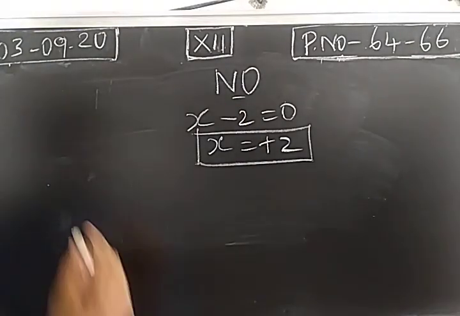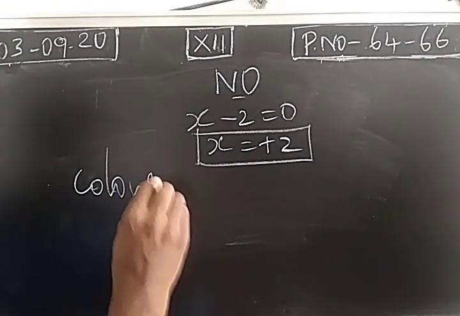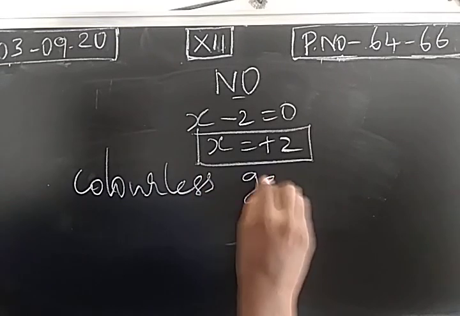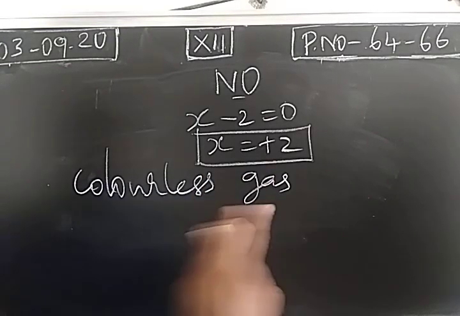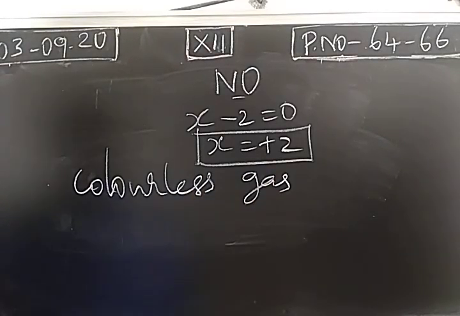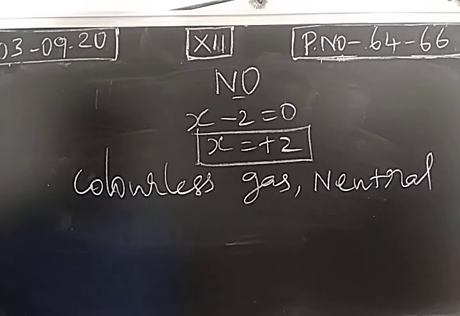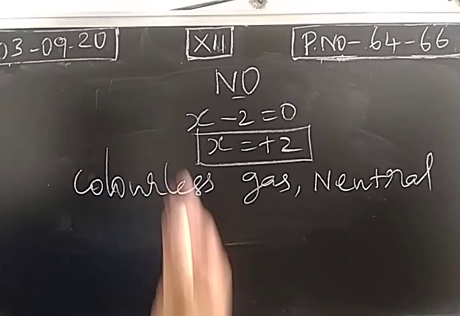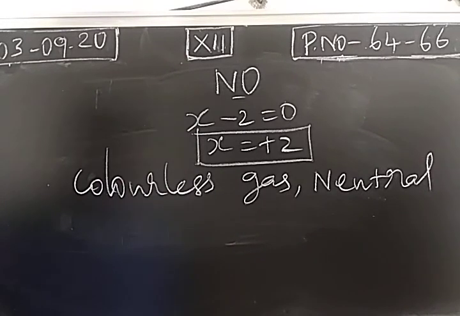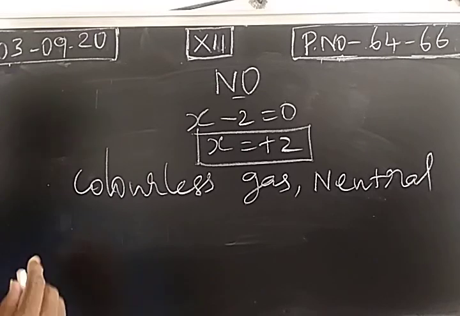And this is a colorless gas. Its physical state is gaseous, it is colorless in nature, and it is neutral in nature. So it is not acidic. Generally, non-metallic oxides are acidic in nature. We already studied that metallic oxides are basic in nature and non-metallic oxides are acidic in nature, but nitric oxide is neutral in nature.